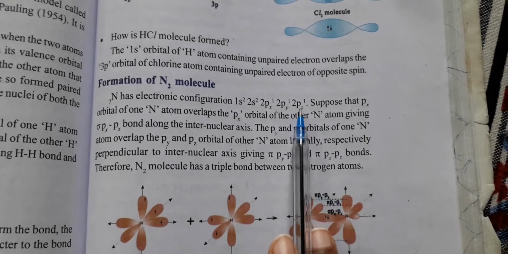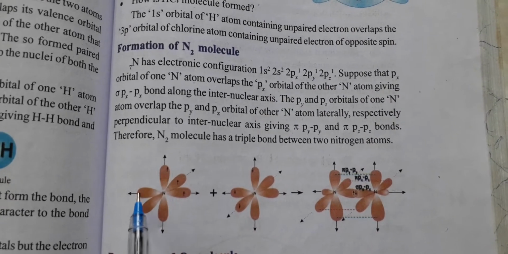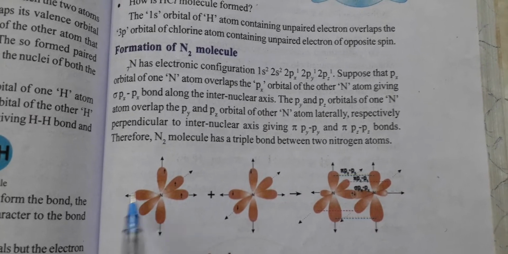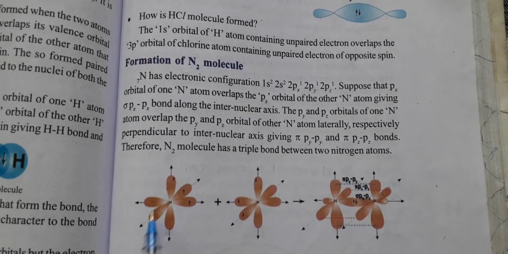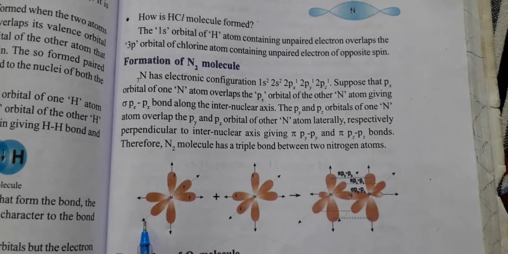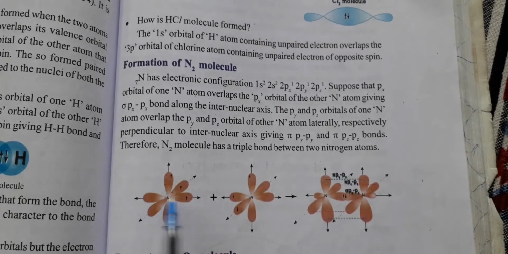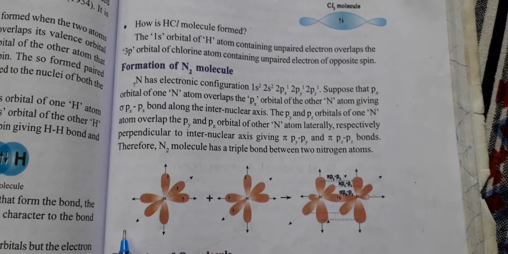When two nitrogen atoms come together, this is the px orbital, this is the py orbital, and this is the pz orbital. As you have the x, y and z axes of a coordinate system, similarly here px is horizontal, py is vertical, and pz is inclined.